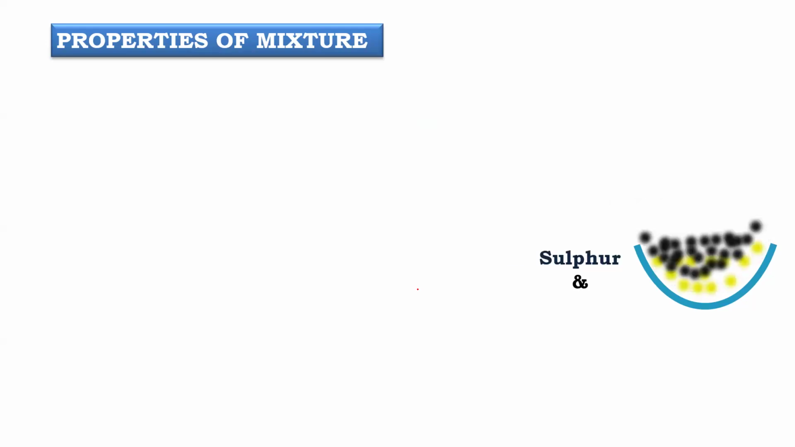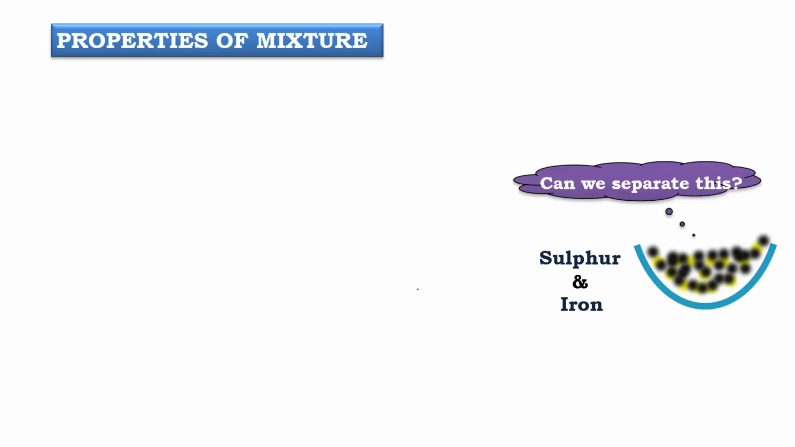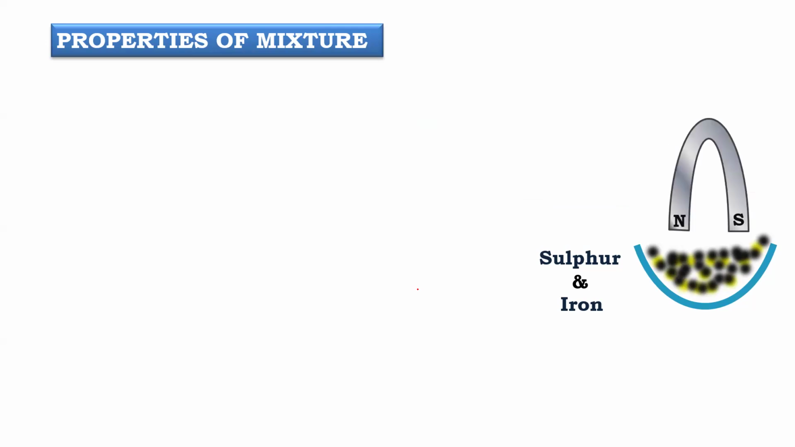Properties of a mixture. Look, beta, I want you to pay attention. I'm doing this for all of you. Now look, I have taken sulfur and I have added iron. Iron is magnetic, but sulfur is non-magnetic. That is what I'm going to show you here. Look here, beta. Can we separate these two? Yes. How? Look, a magnet. I'm bringing a magnet. What will happen here? The magnet will stick, na beta, right?